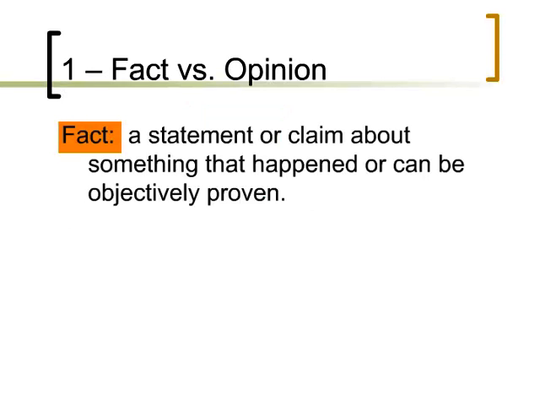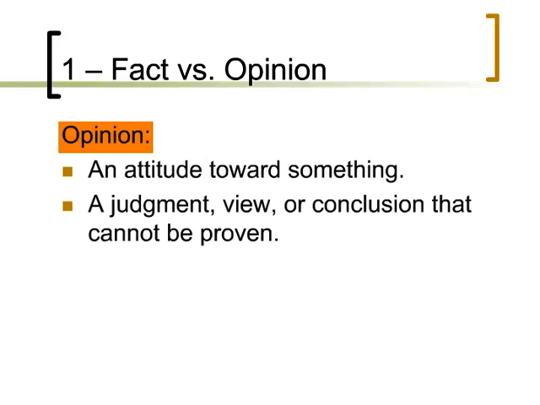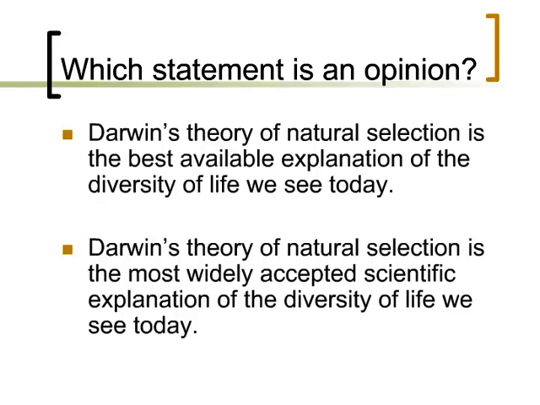How do facts and opinions differ? A fact is a statement or a claim about something that happened or can be objectively proven. On the other hand, an opinion is an attitude towards something. This judgment or view or conclusion cannot be proven. Let's consider these 2 examples. Which one is an opinion? If you selected the first example, you're correct.